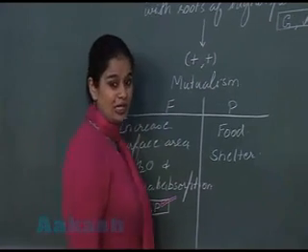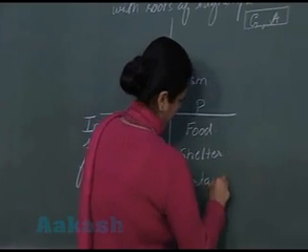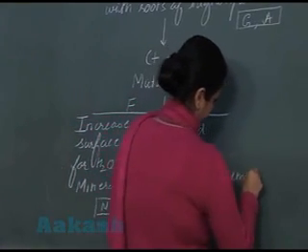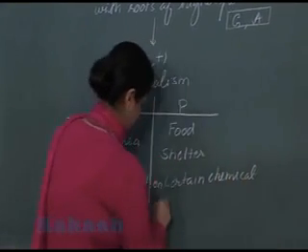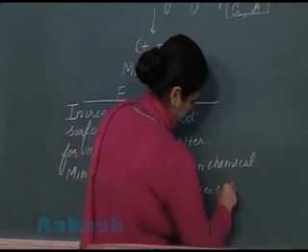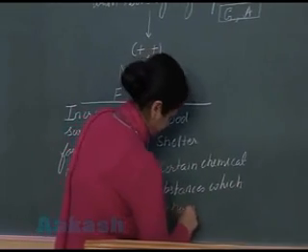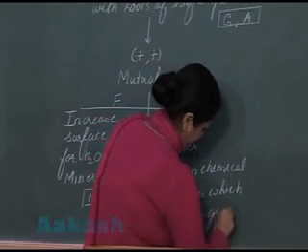So plant releases certain chemical substances like sugars, which enhance growth of fungi.